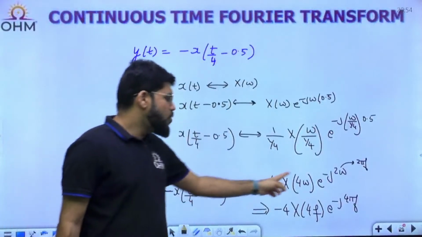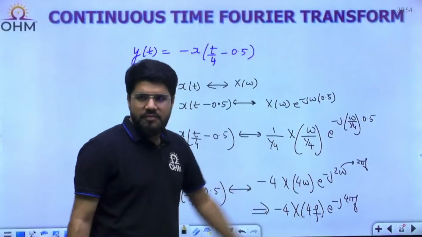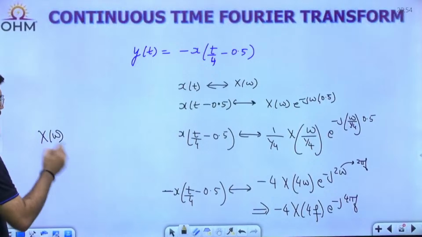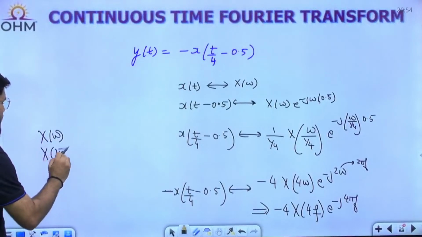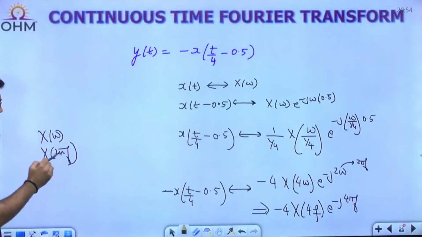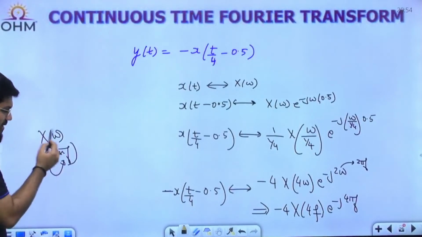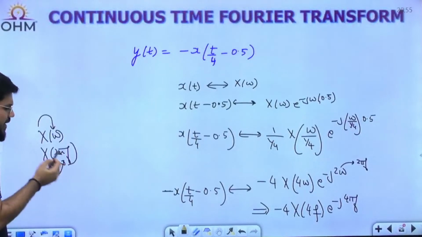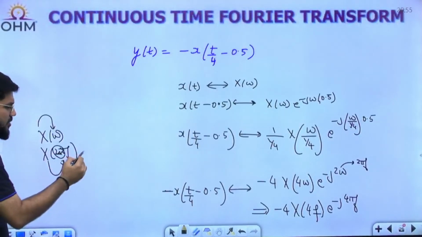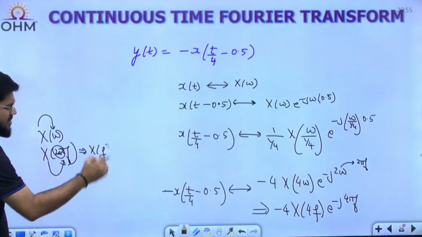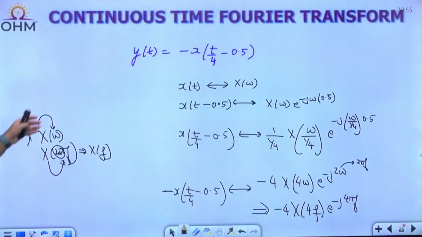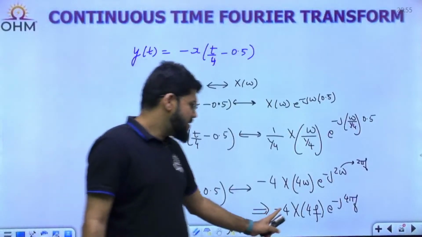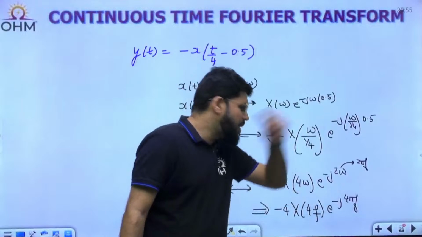X(omega), when you put omega as 2 pi f, becomes X(2 pi f). This 2 pi is constant. So X is a function of what? This is a functional representation. Here we say X is a function of omega. Here, 2 pi is anyway constant, so X is a function of frequency f. Normally, inside the function we write it as X(f) only because it is a functional form. So minus 4 X of 4f e power minus j 4 pi f.